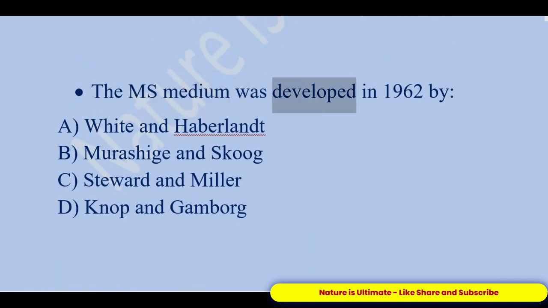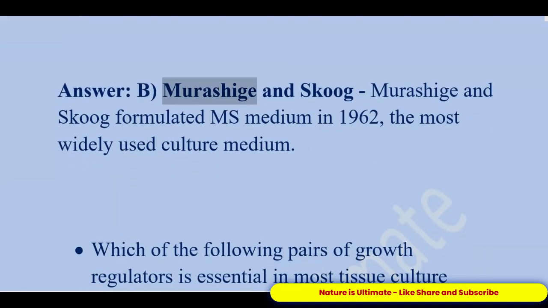The MS medium was developed in 1962 by A. White and Haberlandt. B. Murashige and Skoog. C. Steward and Miller. D. Knop and Gamborg. Answer: B. Murashige and Skoog. Murashige and Skoog formulated MS medium in 1962, the most widely used culture medium.